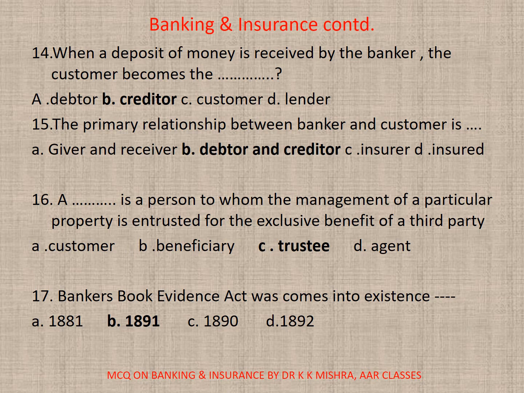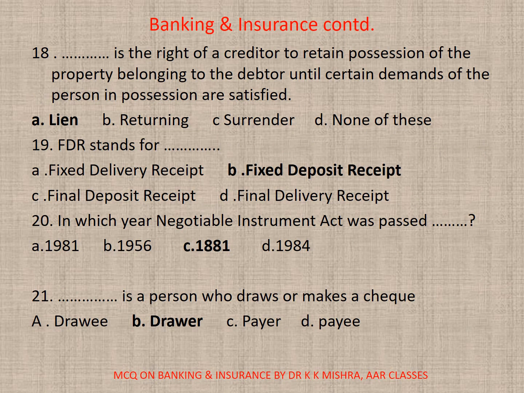17. Bankers Book Evidence Act came into existence in A. 1881. B. 1891. C. 1890 or D. 1892. Correct option is B. 1891.